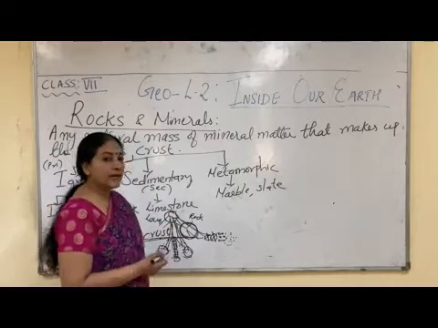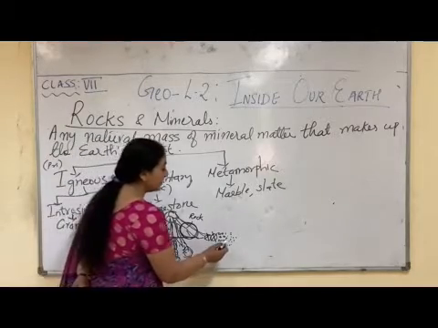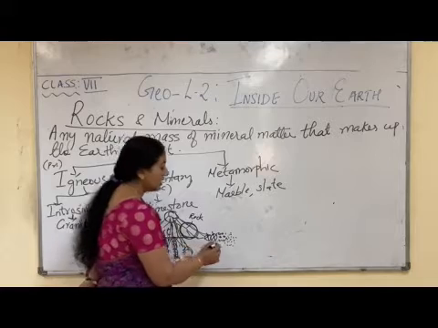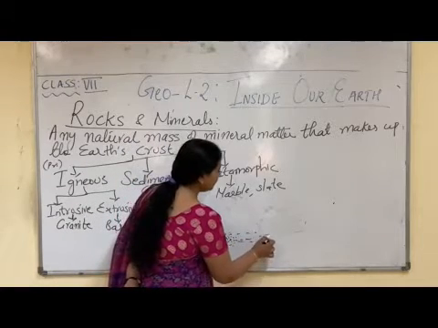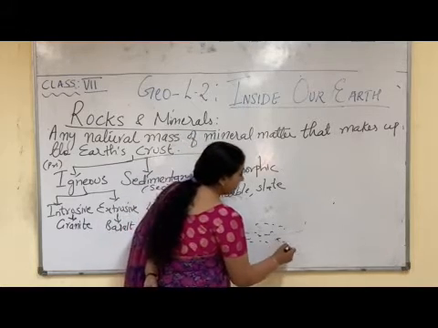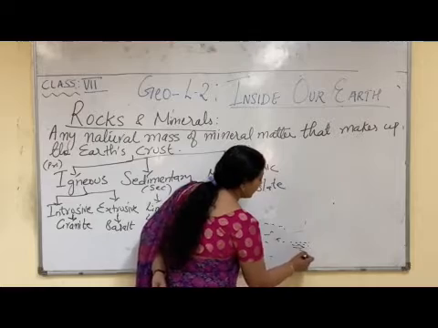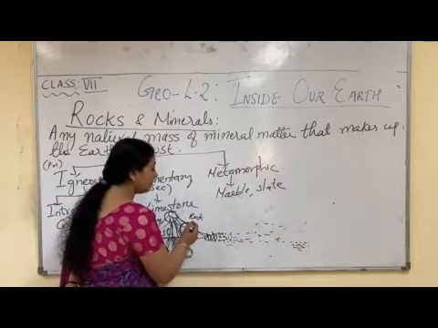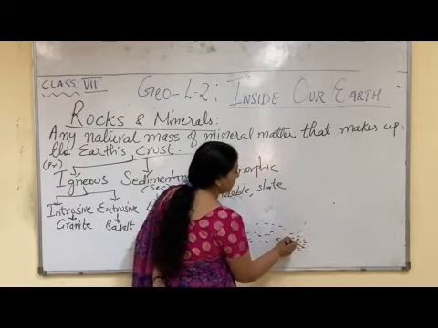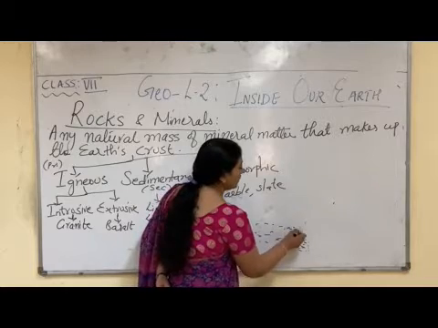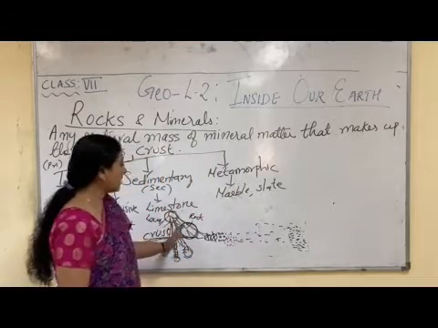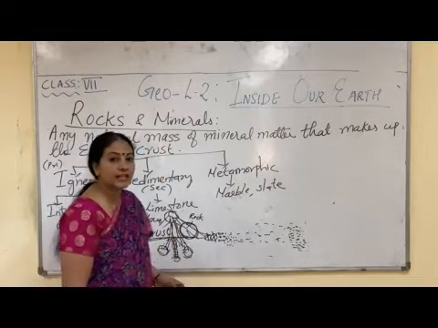So due to continuous action of wind and water, these small rock particles made up of igneous rock move away from here and are carried by wind and water to some other place and get deposited here. Again after a few more years, a few more layers of rocks come and deposit here. So a layer of sediments is formed here. These sediments were brought by the wind and water, which are the pieces of igneous rock.